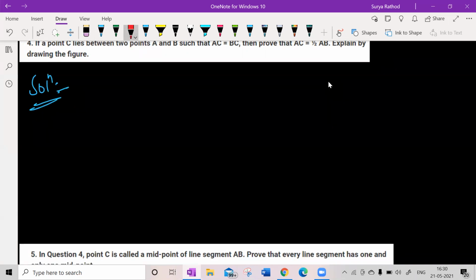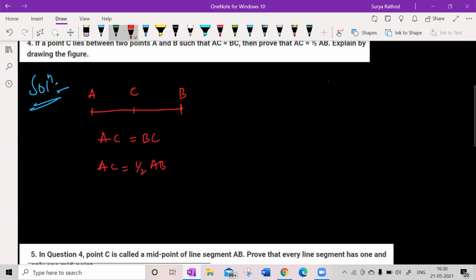Look at this here. If point C lies between 2 points, already we have solved this, I guess. Point C lies between 2 points. Let me take point A, and this is point B. If point C lies here, these 3 points I have. Clear? Such that AC is equal to BC. Yes, we have drawn that. Then prove that AC is equal to half of AB. Already we have solved this, man.